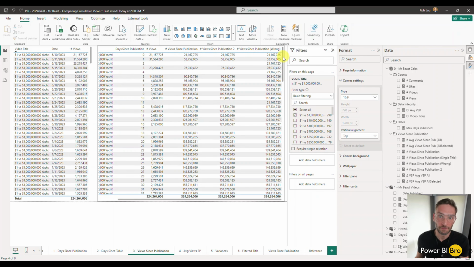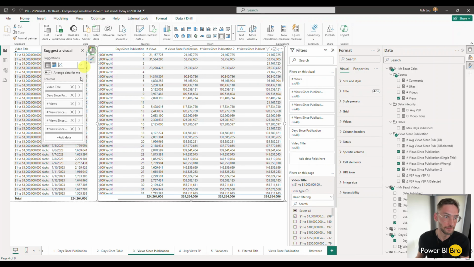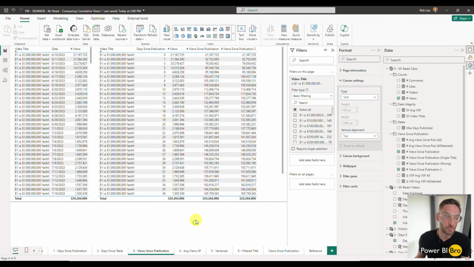So if we come back, we have this. I'm going to remove this wrong one. So to recap, now we have created a calculation that for any date, or any video, however you're looking at it, is going to add up the values associated by days since, for anything before it, and create this running total.